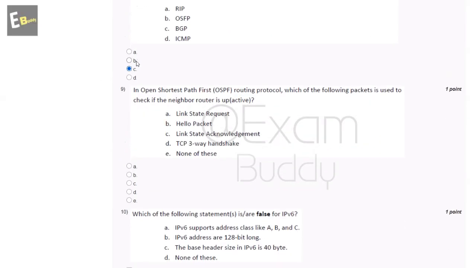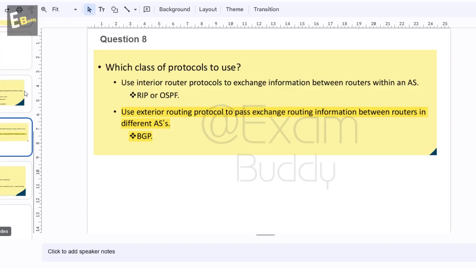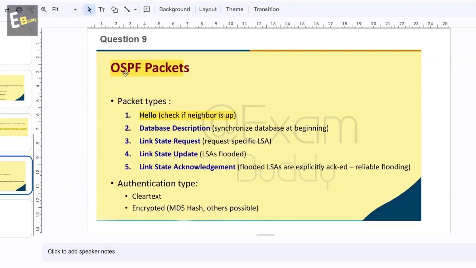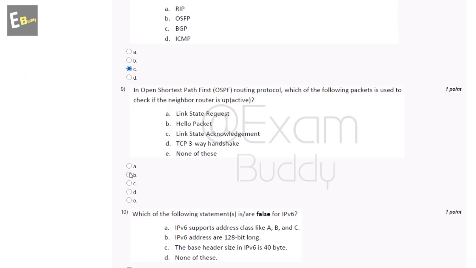Now the ninth question is: in the Open Shortest Path First (OSPF) routing protocol, which of the following packets is used to check if the neighbor router is up and active? The options are A, link state request; B, hello packet; C, link state acknowledgement; D, TCP three-way handshake; E, none of these. So let's check the answer. The OSPF hello packet type checks if the neighbor is up. So the answer of question 9 is B, hello packet.